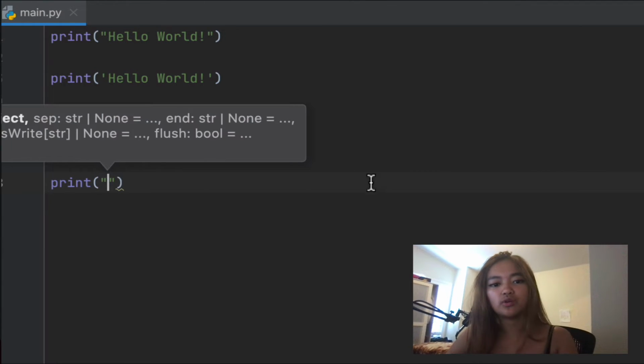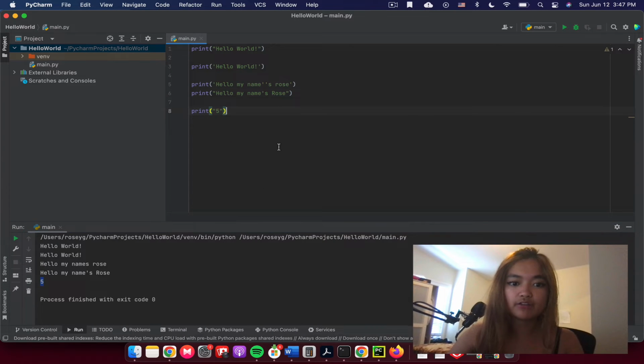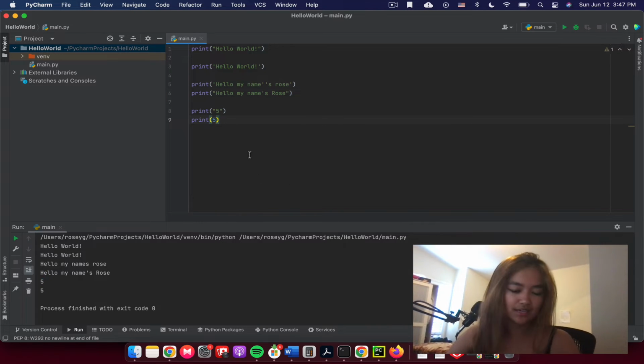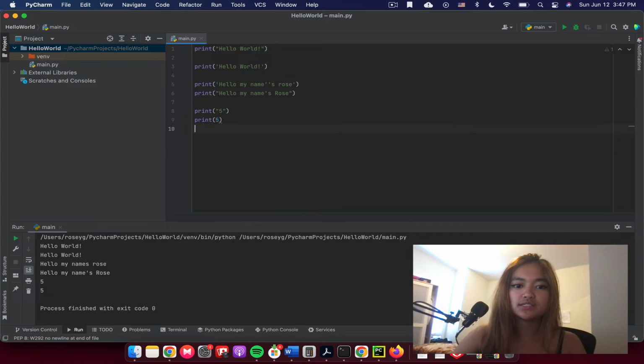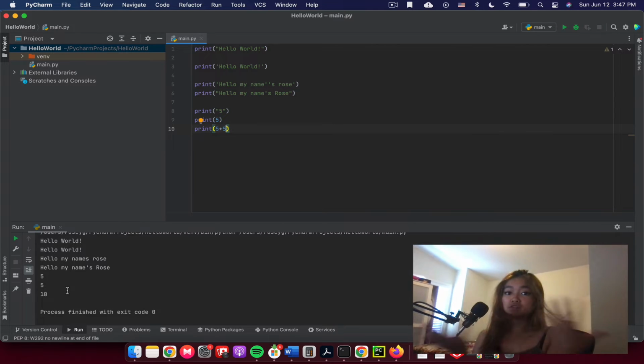What if we wanted a number? Can we print out a number? Yes, we can. So it printed out 5. Can we use an integer within Python and just say print 5? Yes, we can. And we could step that up again by 5 plus 5. It'll print out 10 rather than 5 plus 5.